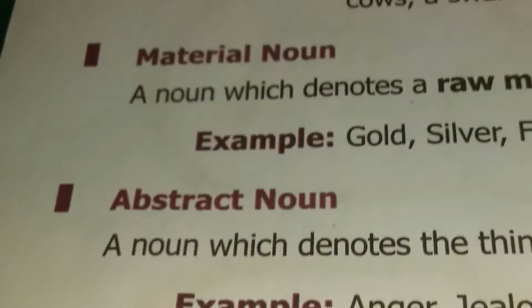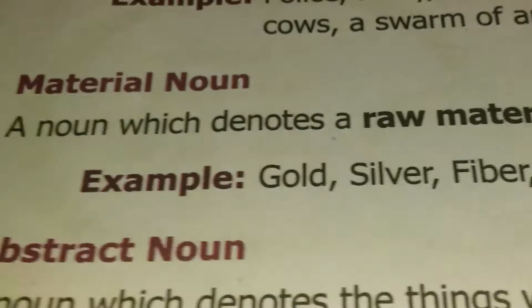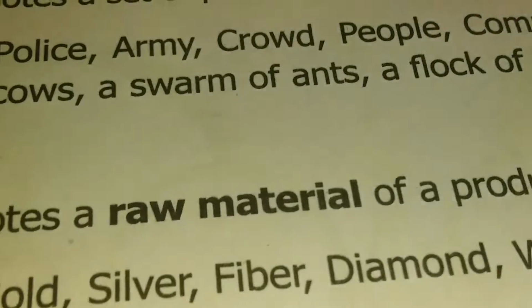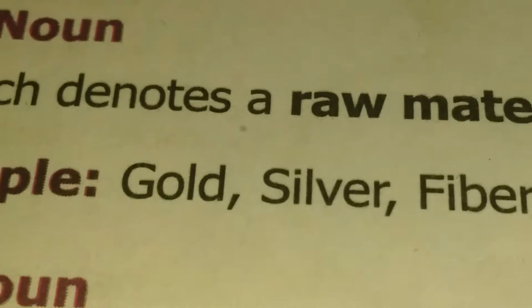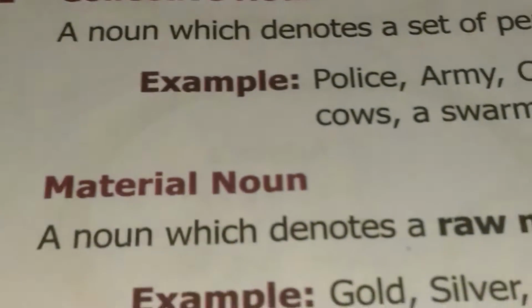Let's go to the next type, material noun. A noun which denotes a raw material of a product. What does raw material mean? Let me give an example. This is a cloth, and this is made from cotton. So cotton is the material of this cloth.